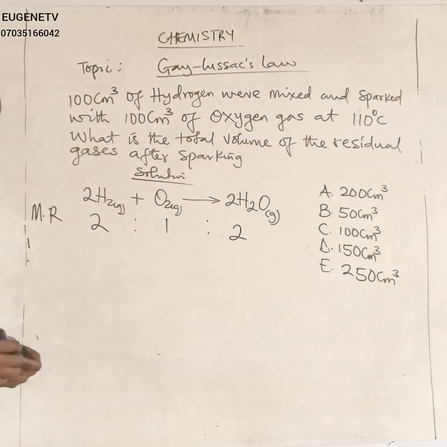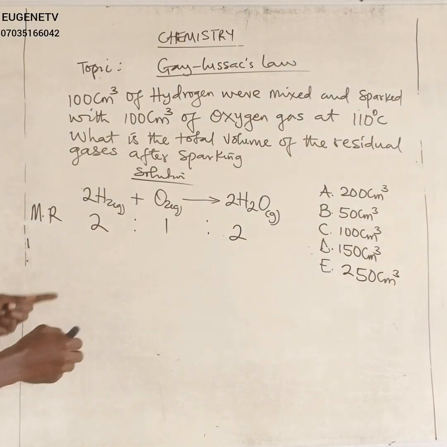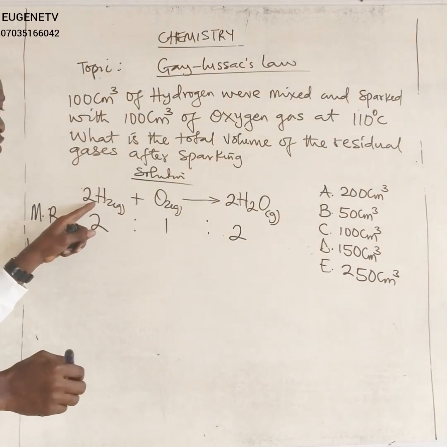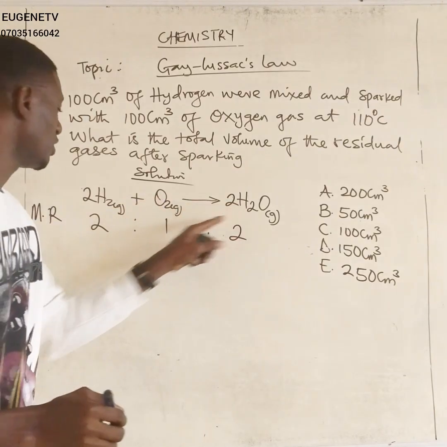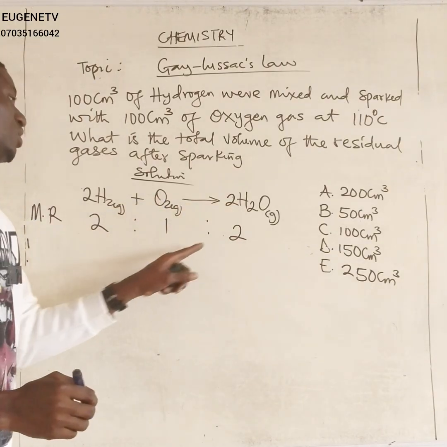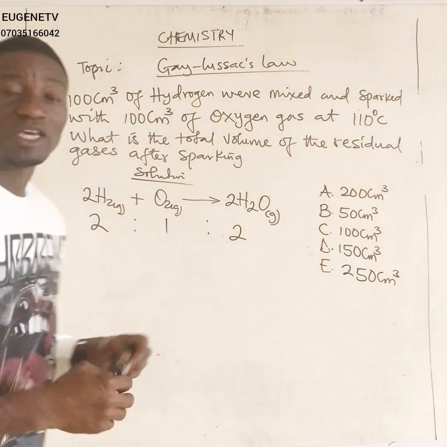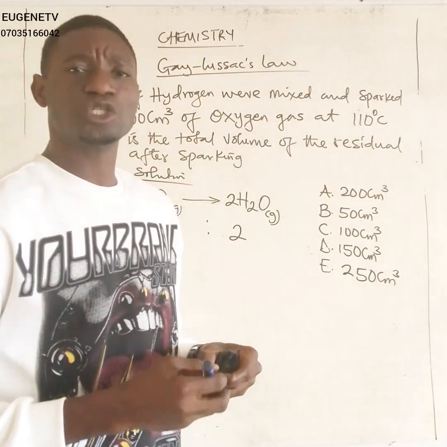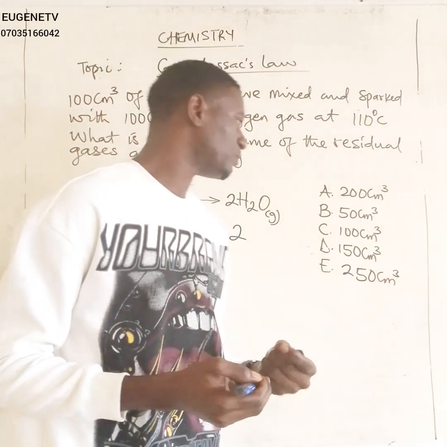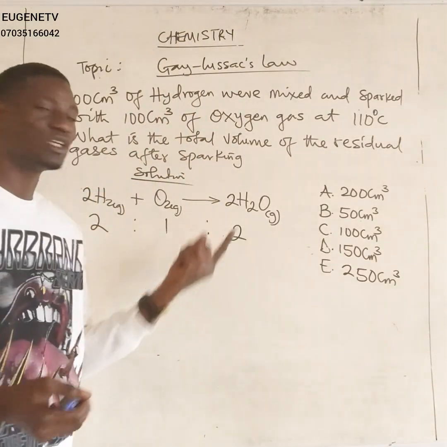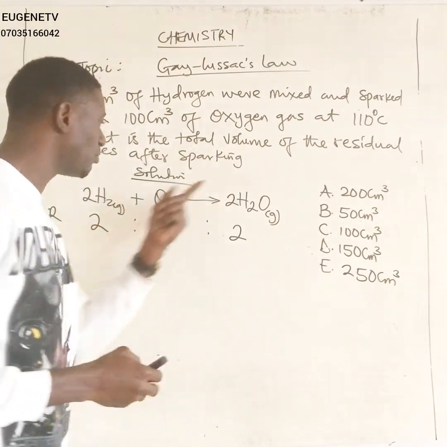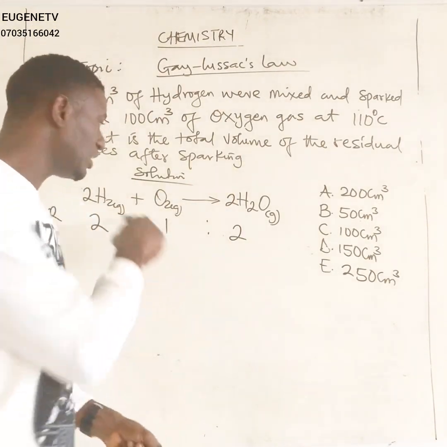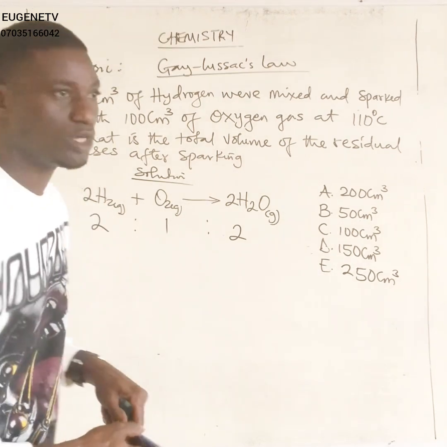This simply means that the ratio in which hydrogen combines with oxygen to produce steam is 2 is to 1 is to 2. And of course, mole ratio simply means the ratio of the coefficients of reactants and products as they appear in a balanced chemical equation.